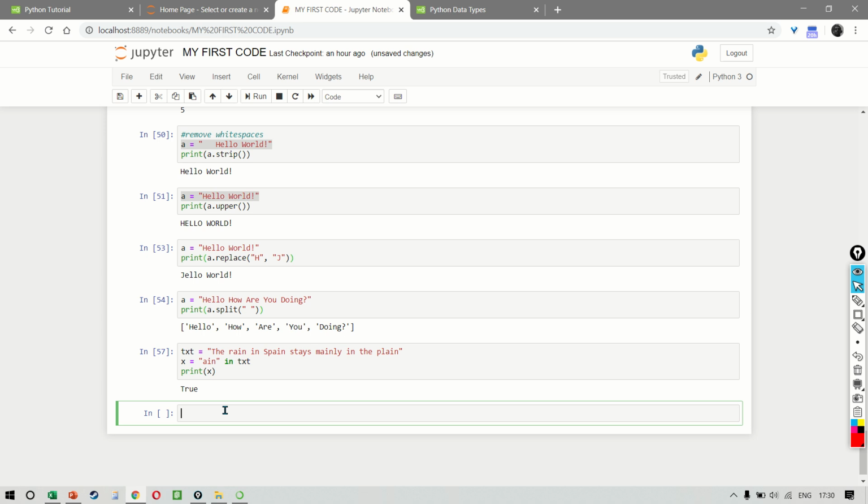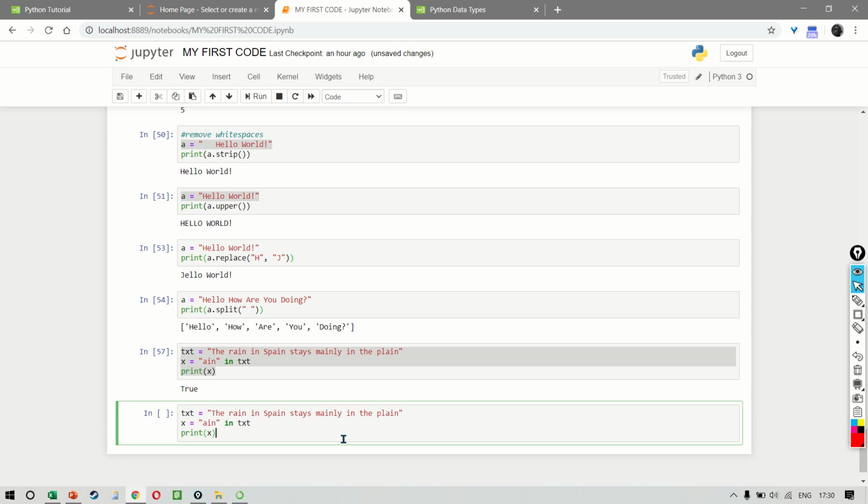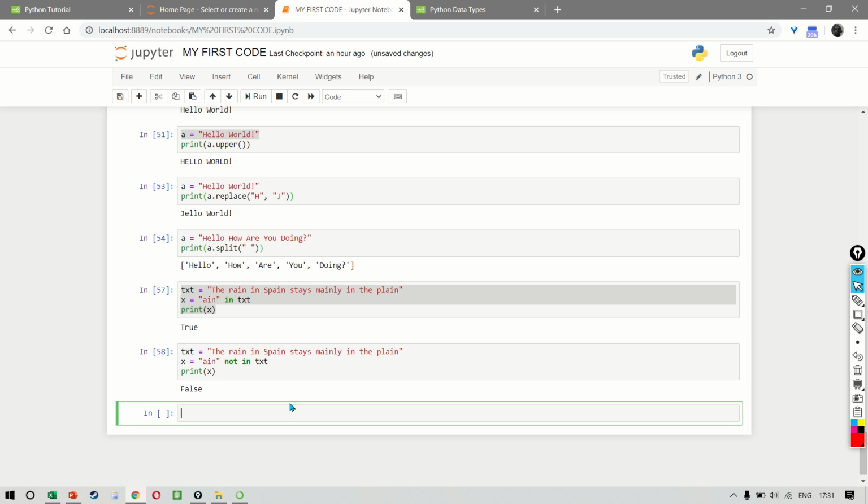The opposite of this would be to use not in. So let me just copy this. And if I say not in, then it does the opposite. It gives me a false, which means that the three letters AIN is definitely present within our text.